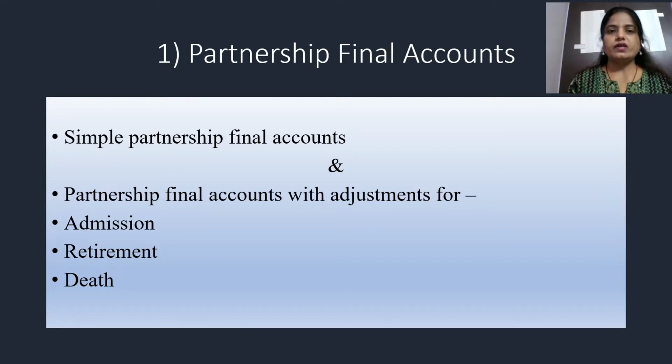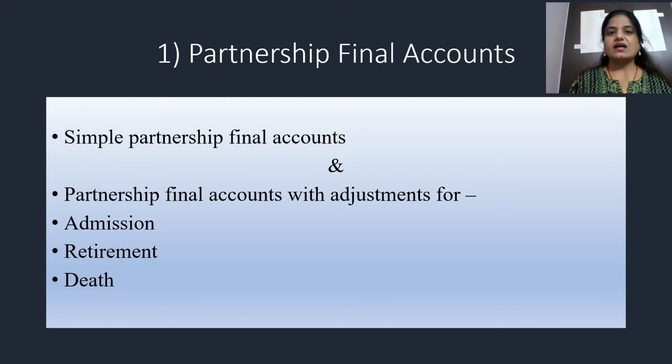So no need to worry, we are not going to have the entire topics of admission, retirement and death this year. Only an adjustment relating to admission in partnership final accounts we are going to see, or the adjustment if a partner retires or if there is a death of a partner, how that particular adjustment will be incorporated in partnership final account. That is what we are going to see.